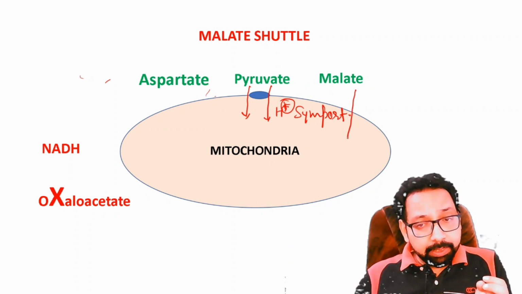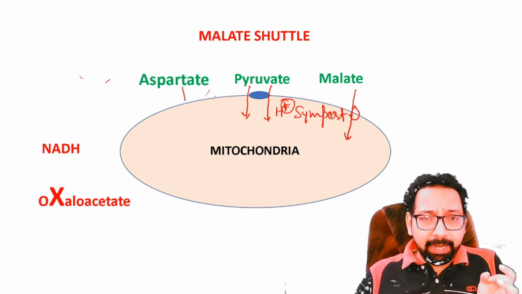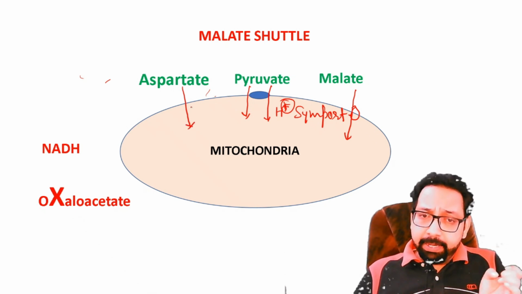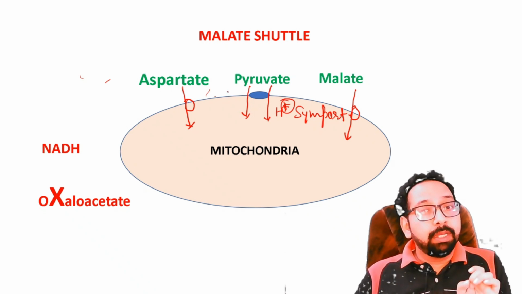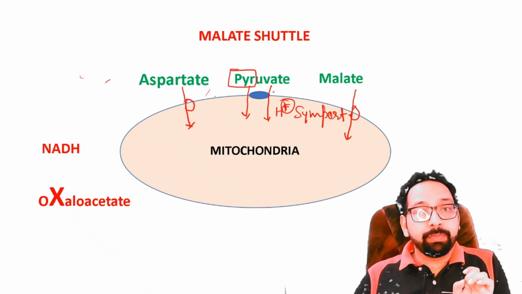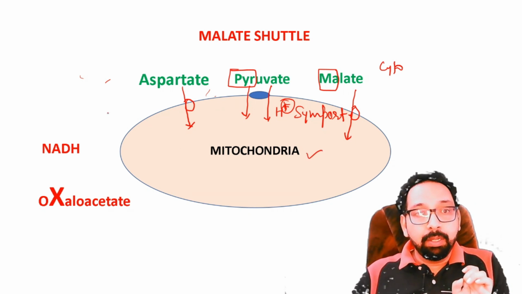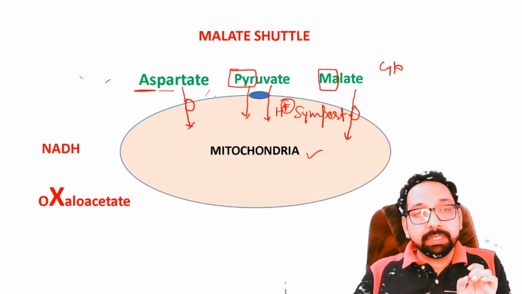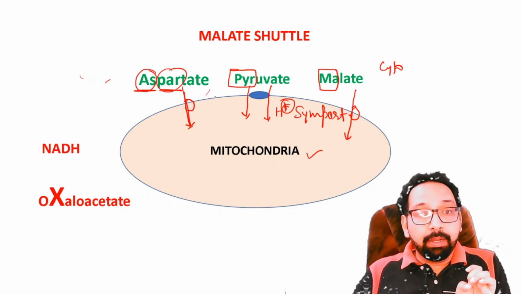Malate can cross inner mitochondrial membrane by some transporter, no need to remember. Aspartate can cross inner mitochondrial membrane with the help of some transporter. How to remember? Yes, simply a Hindi mnemonic: pyruvate will cross, malate will be found, in cytosol as well as in mitochondria. Aspartate, the name itself tells you that it will cross like this.